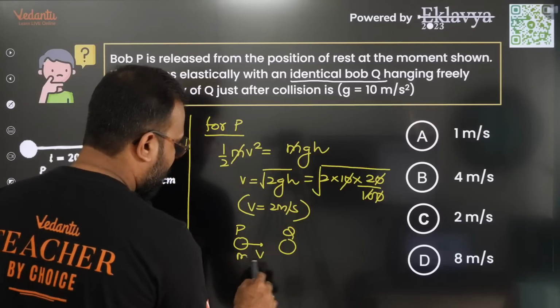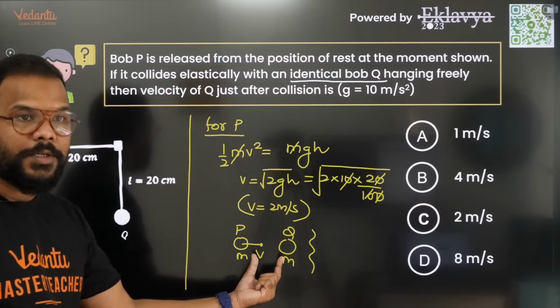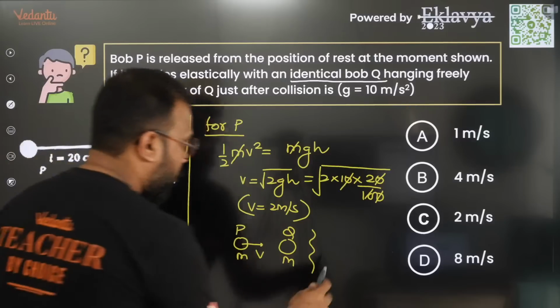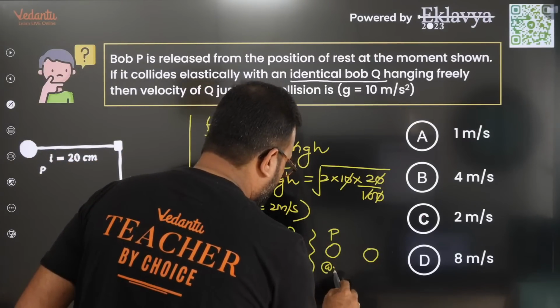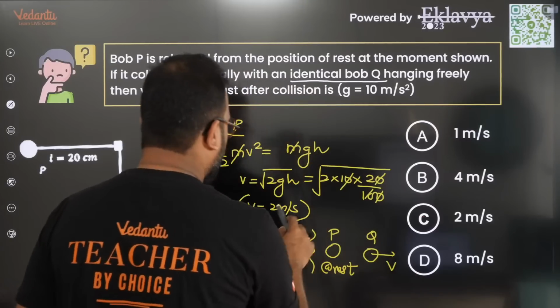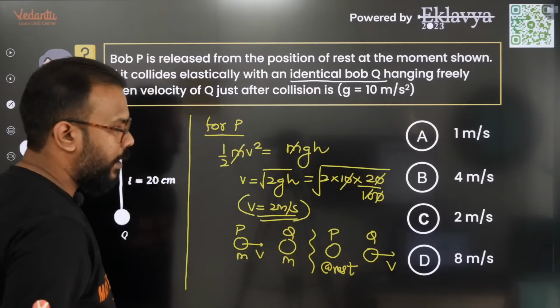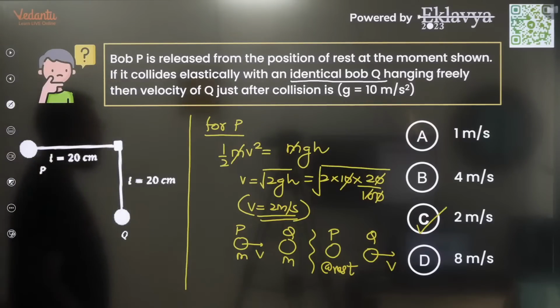And they have the same mass. Whenever two identical mass objects collide horizontally with each other, there is going to be an exchange of velocity. So P will now be at rest and Q will gain the same velocity, which is 2 meters per second, and the answer becomes option C.